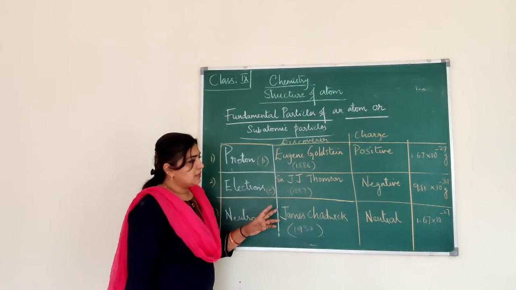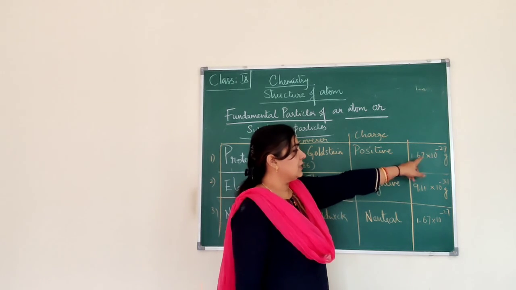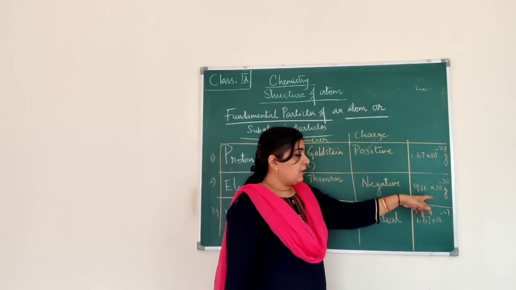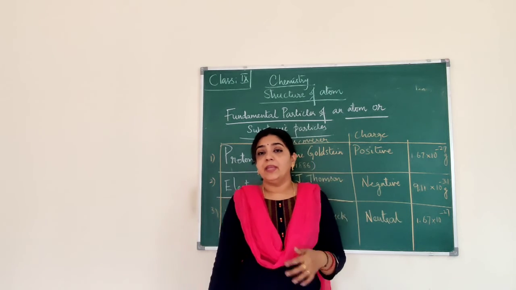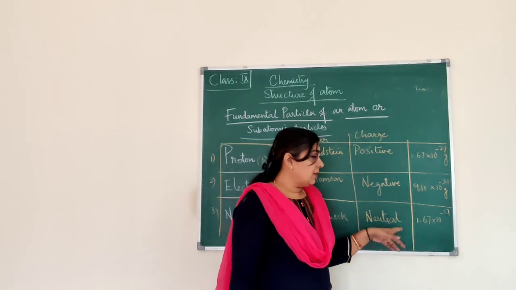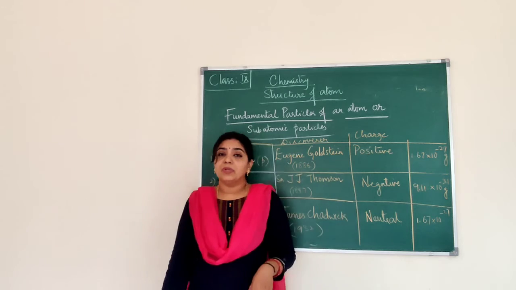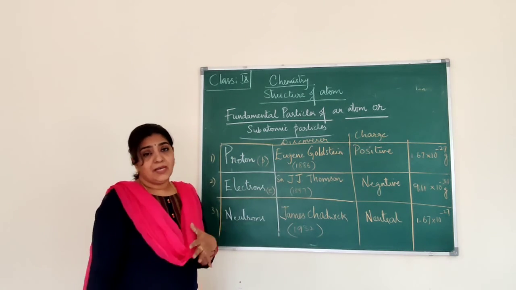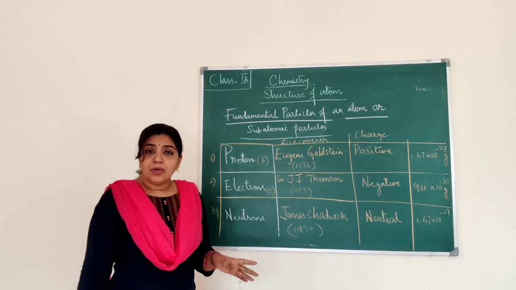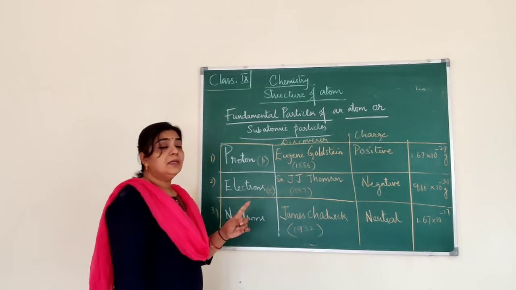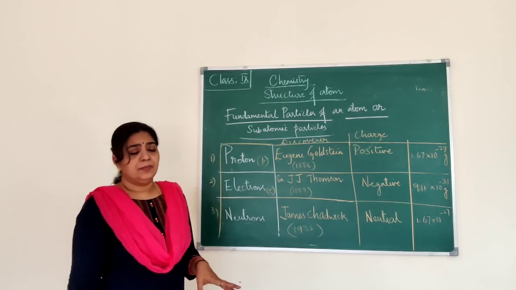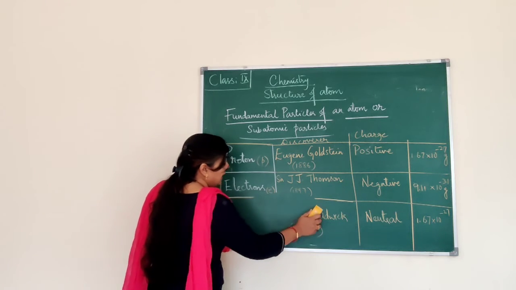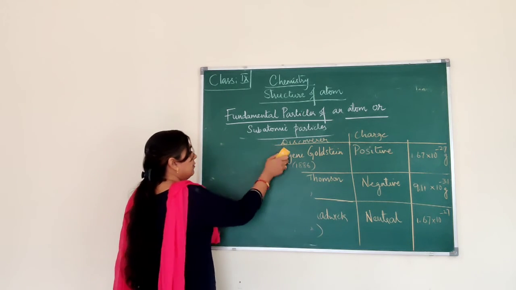The mass of a proton is 1.67 into 10 to the power of minus 27 gram, whereas the electron is 9.11 into 10 to the power of minus 31. The mass of both proton and neutron are equal, whereas the electron is very negligible, the mass is very least. Okay, so that's about the fundamental particles.